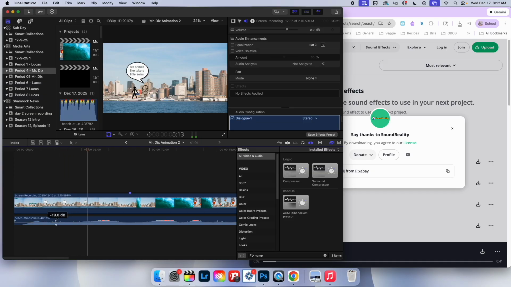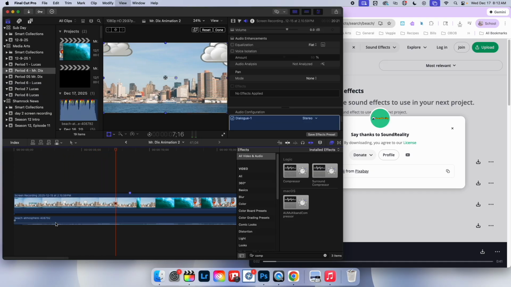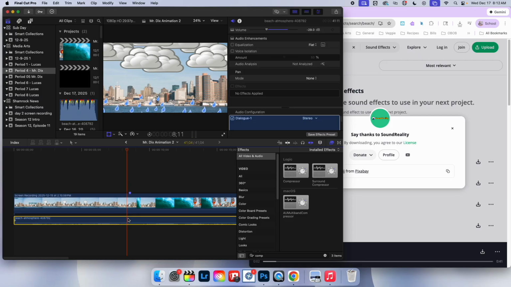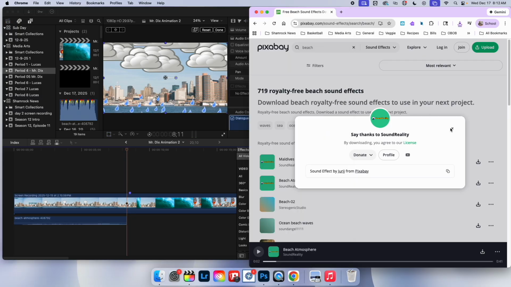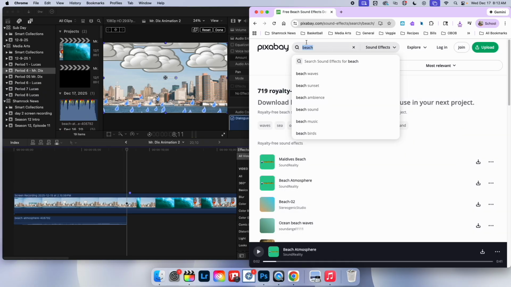I'm going to turn it down a little bit. And that's where I'm going to kind of stop it. Maybe I'll let it keep going right there. Once it rains, I'm going to kind of get rid of that. Maybe I'll go to a stormy beach. When they jump in the water, I'm going to have a splash play.